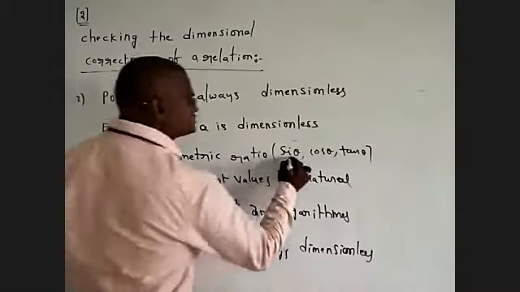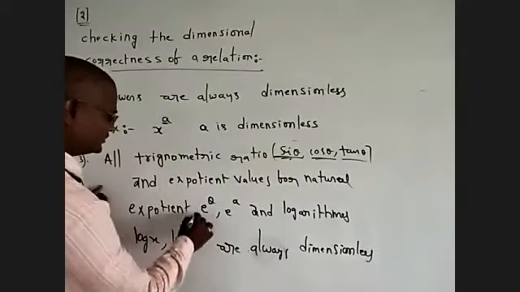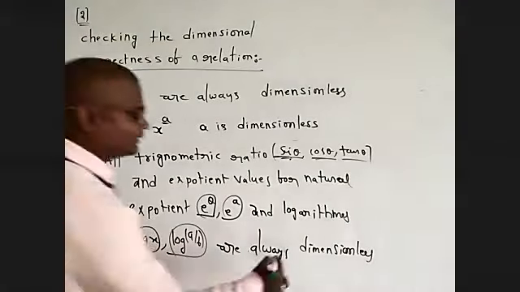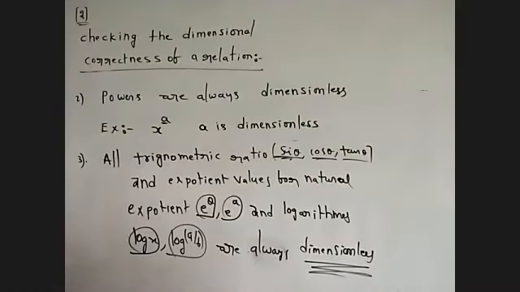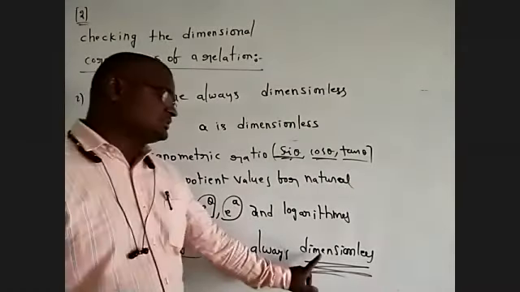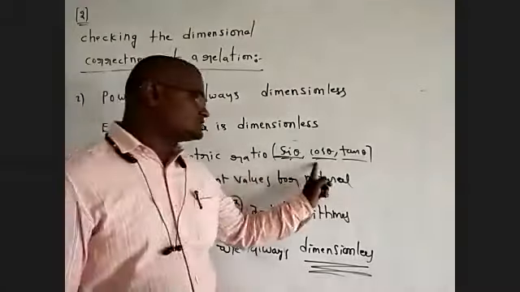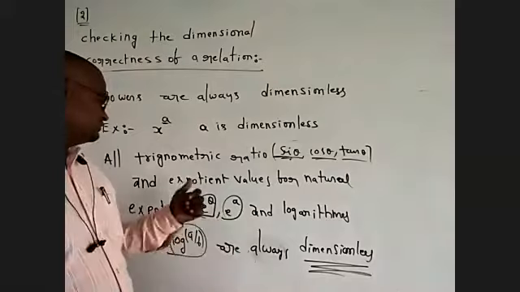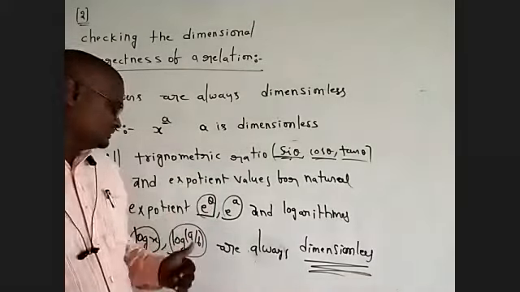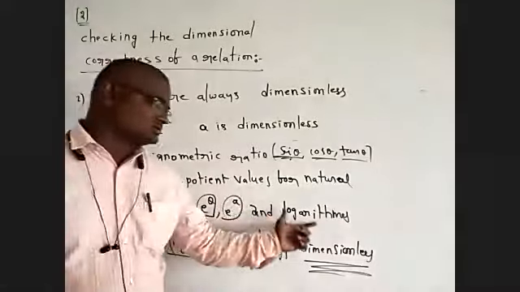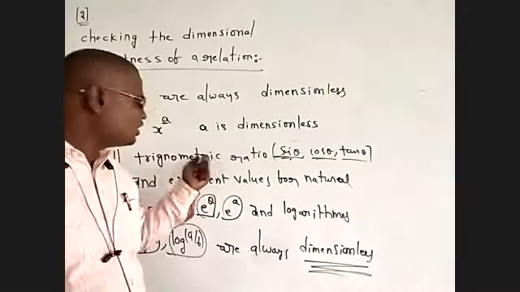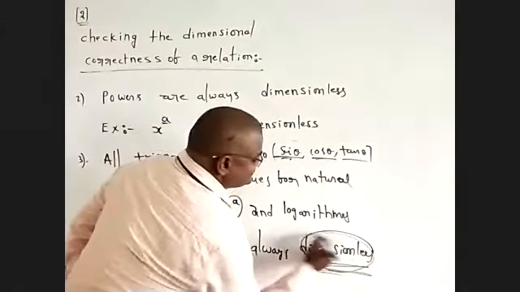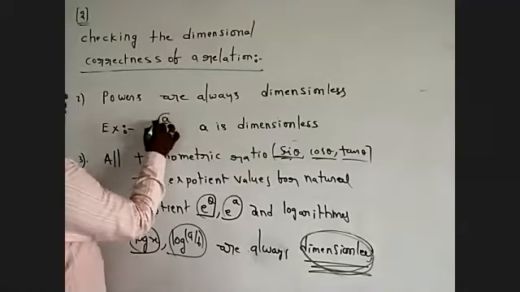Trigonometric ratios: sin theta, cos theta, tan theta. Exponential values: e power of theta, e power of a. Logarithms: log x, log a by b. These are dimensionless quantities.